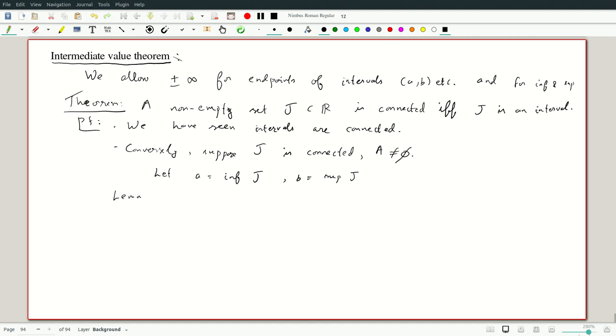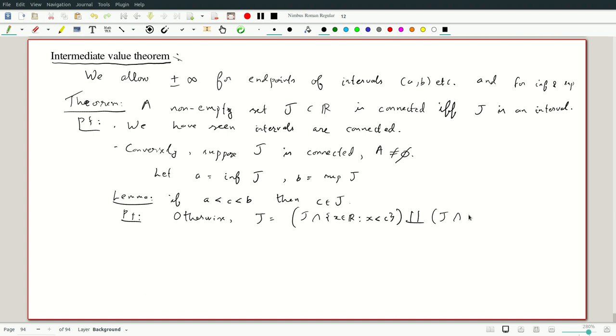They may or may not belong to J, and whether we get open or closed depends on that. So the main lemma here is that if a is less than c is less than b, so if c is a number, then c belongs to J. And the proof is almost identical to what we saw for the rational numbers and similar to what we saw for the Cantor set. Otherwise, J is going to be J intersection {x in R, x is less than c}, disjoint union with J intersection {x in R such that x is greater than c}.